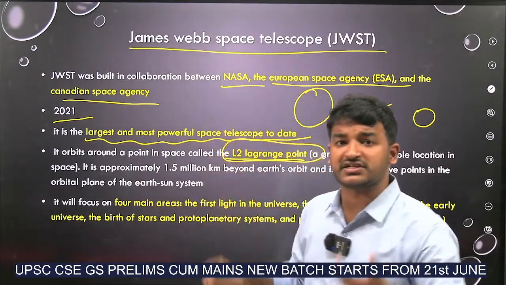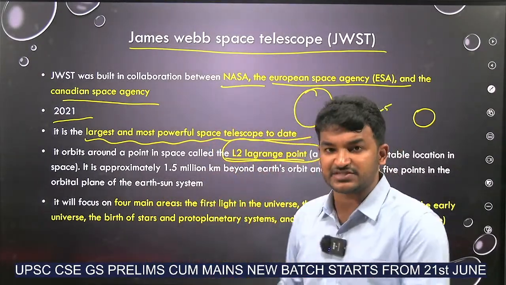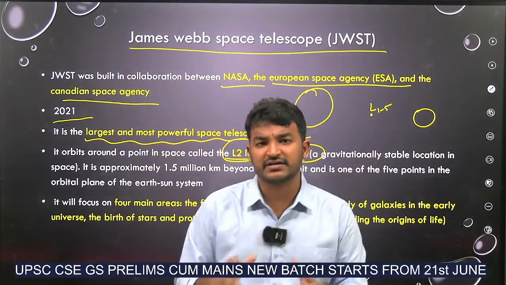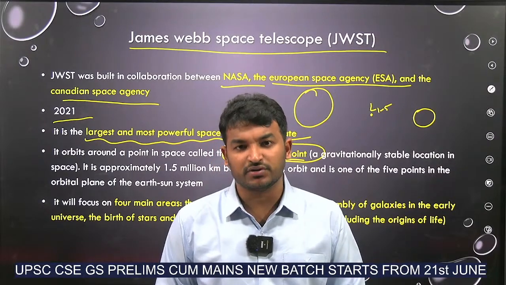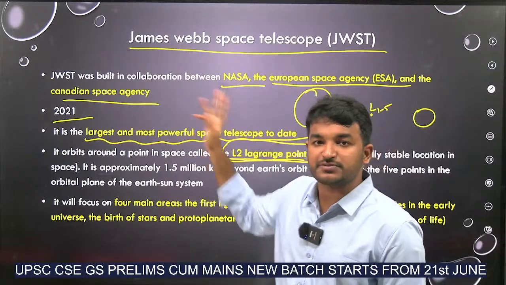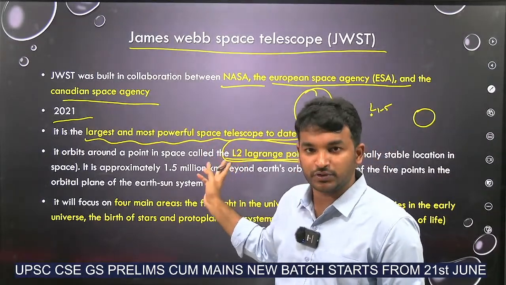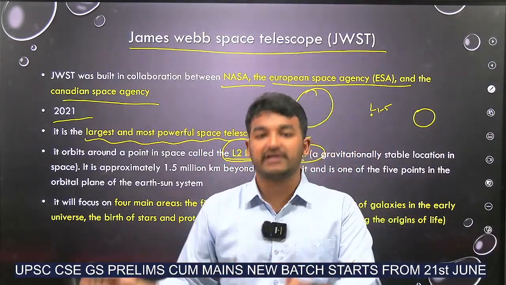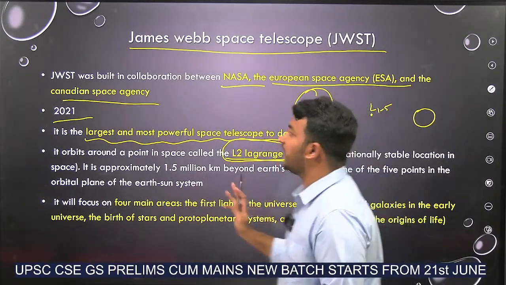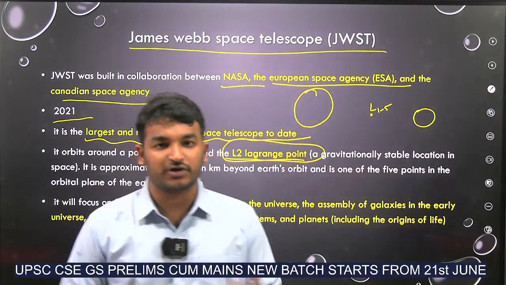That's why these telescopes or some sort of satellites will be placed in these Lagrange points. For example, our solar satellite Aditya L1 recently launched by ISRO is placed in Lagrange point 1, and this James Webb Space Telescope is placed in Lagrange point 2. Okay, and like that there are around 5 Lagrange points. Got it? Next,